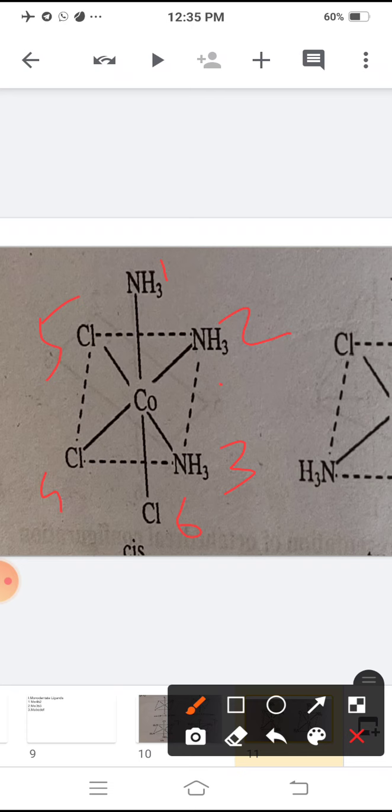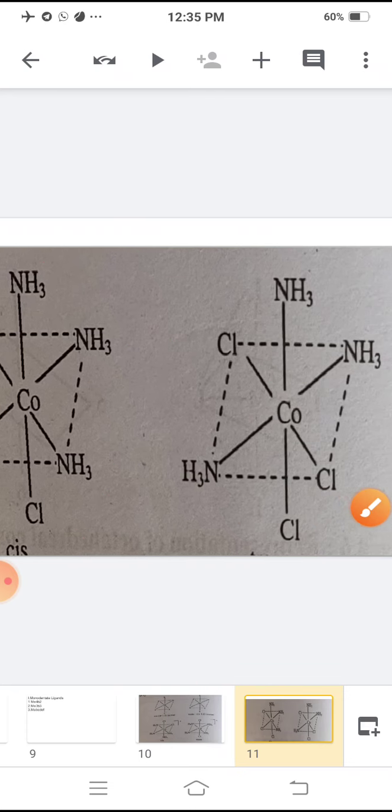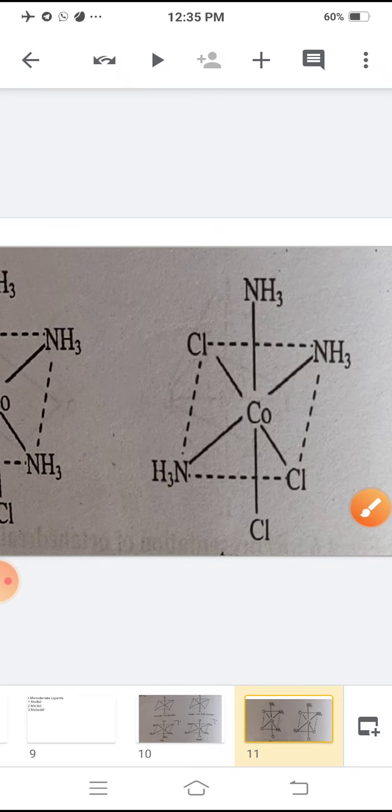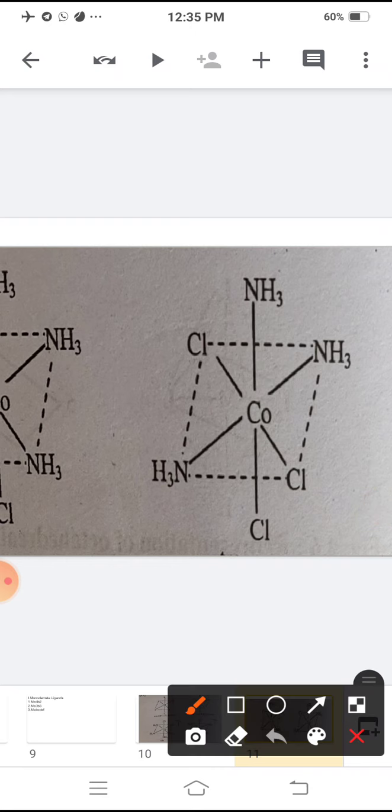And in the other, trans position, positions 1, 2, 3 have different ligands.